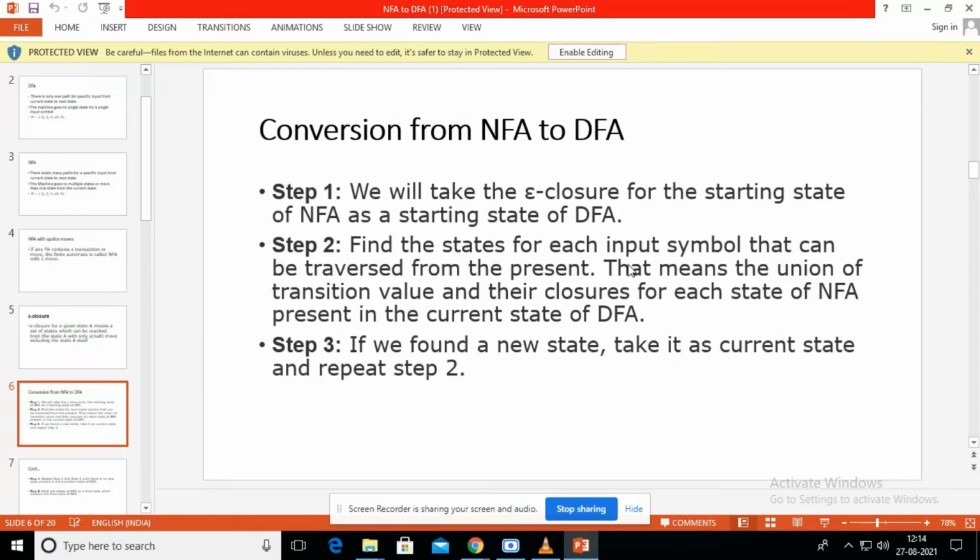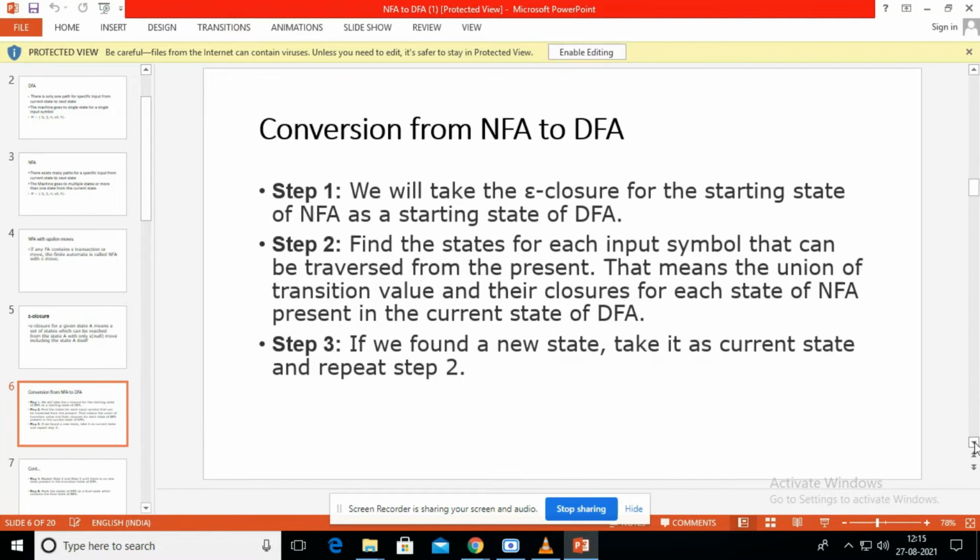Next, step 2, we have to find the transition function. In step 1, we found the epsilon closure for the starting state. That starting state is the start state of that particular DFA. So we first find the epsilon closure of that particular NFA. That epsilon closure will be considered as a new state of the DFA. Next, we have to find the transition function from that new state by using the input symbols. Next, step 3.